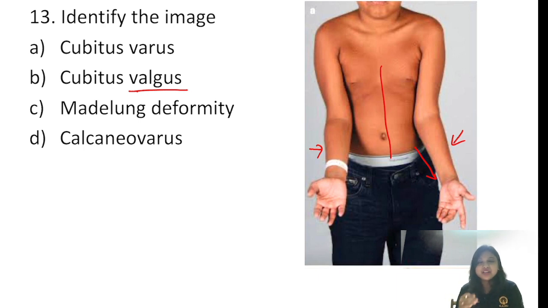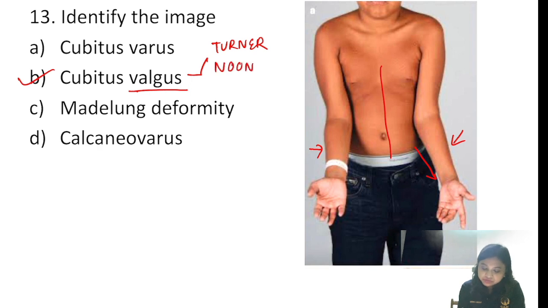Madelung deformity you will get in case of Turner syndrome. Calcaneovarus is something related to the foot, not the hands. So for varus and valgus deformity in any part of the body, remember: valgus means outward, varus means inward. Cubitus valgus is associated with two pediatric syndromes. Can you tell me which? Yes, Turner syndrome and Noonan syndrome.